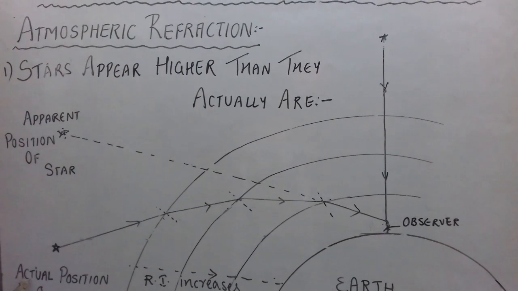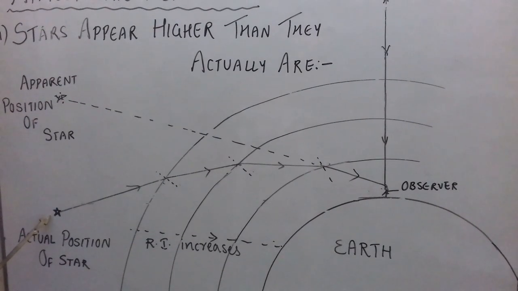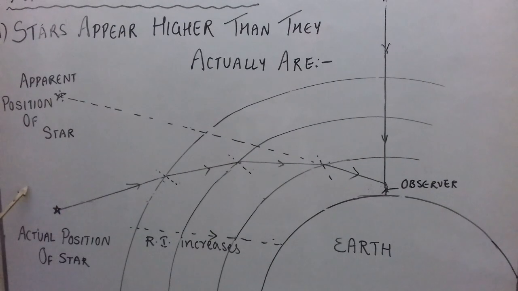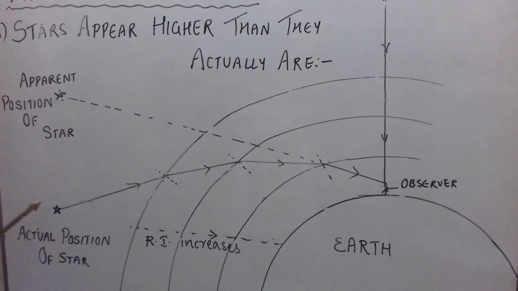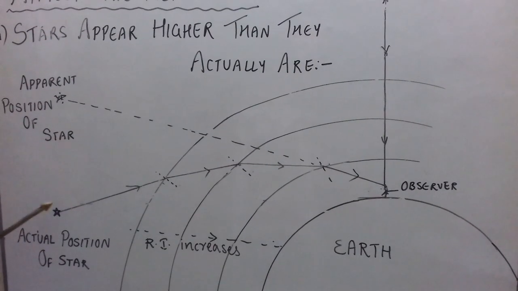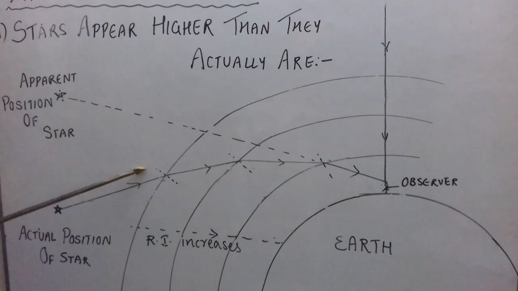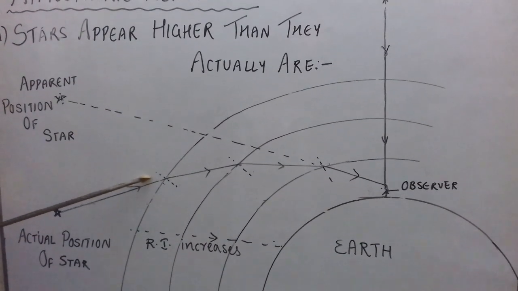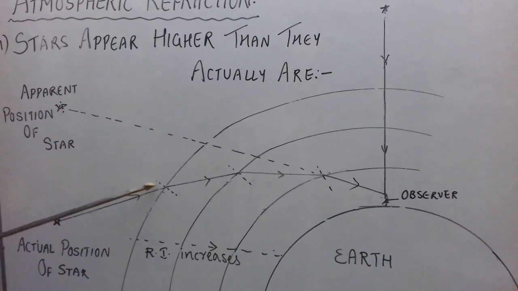Now, let us consider a star here. We know star is a very big heavenly body, but because of its large distance from Earth, it appears to be very small. And we know that it emits its own light. So when starlight from the star travels, first it travels through vacuum, through space. We know in space there is no atmosphere. So first it travels through space in which there is no change in direction as no refraction takes place.